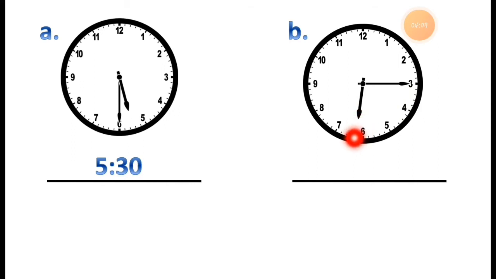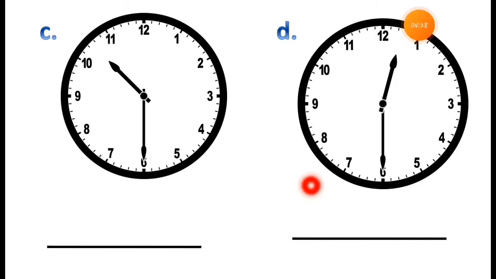So you can read the time as 6 o'clock and 15 minutes. This way you can write down the correct time. It is 6 o'clock and 15 minutes have passed from it. Now question number C, you can see here, this is number C and the next clock is there.